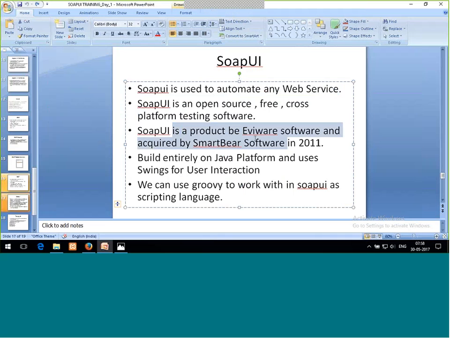Okay, it is a product by Eviware, which was acquired by SmartBear in 2011, and now it is working with SmartBear only. And the SmartBear SOAP UI actually works. Okay, and it is a completely Java-based tool, and for the GUI of SOAP UI, Swing is used. So on the back end I can say that only Java is working for SOAP UI. But the language we'll use is Groovy. We can use Groovy to work with SOAP UI as my scripting language. Okay, so SOAP UI is my tool.